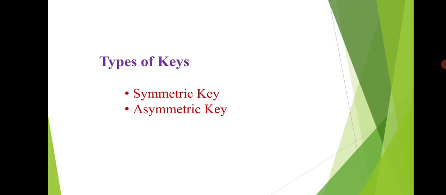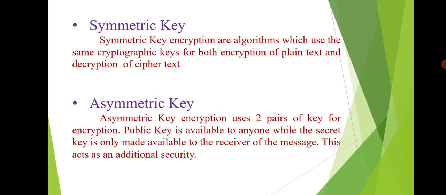Let us see the types of keys. These two keys are very important in cryptography. The first one is symmetric key, the second one is asymmetric key. First, let us see what is symmetric key. Symmetric key encryption are algorithms which use the same cryptographic keys for both encryption of plain text and decryption of ciphertext. That is, here only one key is used for encryption and decryption.